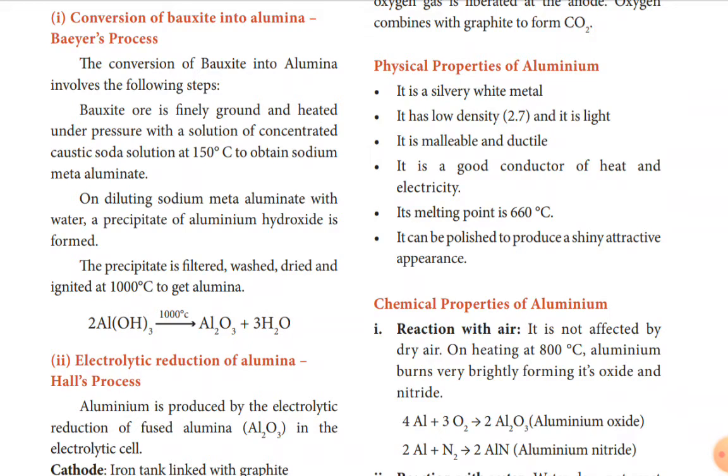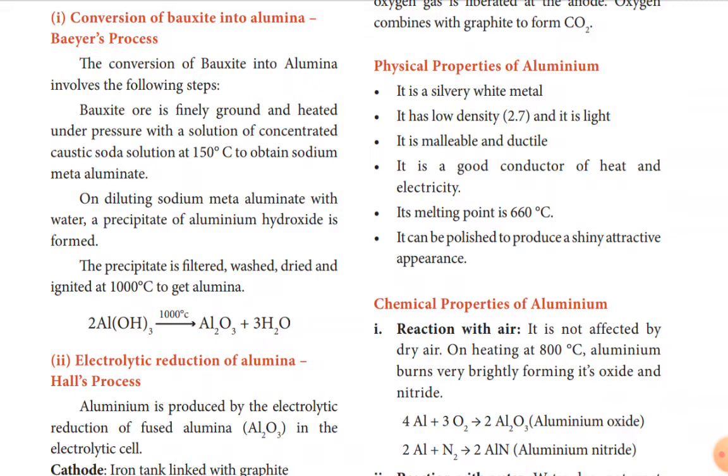So, caustic soda is added to dissolve the ore. Caustic alkali dissolves bauxite, forming soluble sodium metaluminate.